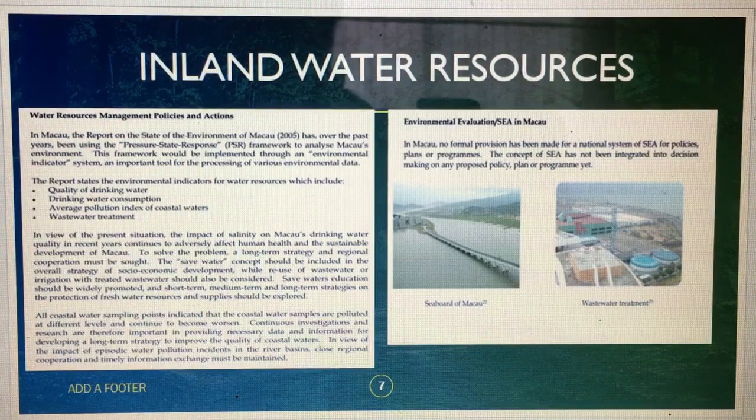All coastal water sampling points indicated that the coastal water samples are polluted at different levels and continue to worsen. Continuous investigation and research are therefore important in providing necessary data and information for developing a long-term strategy to improve the quality of coastal waters.